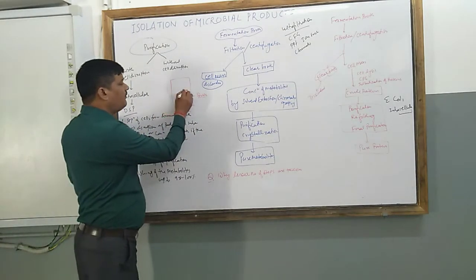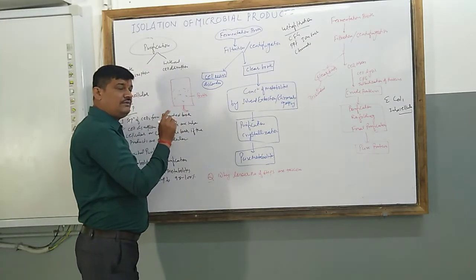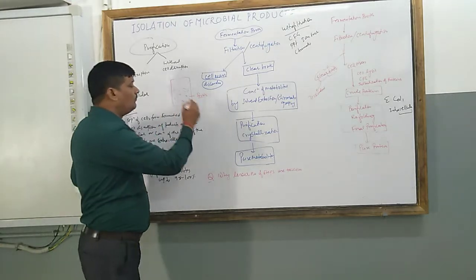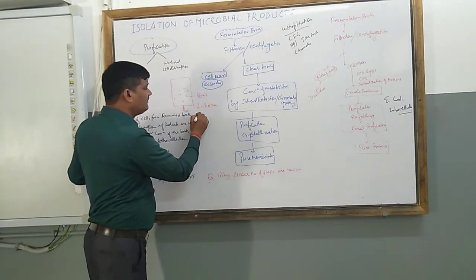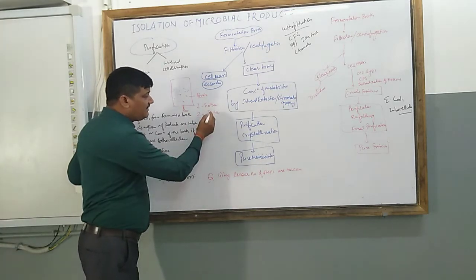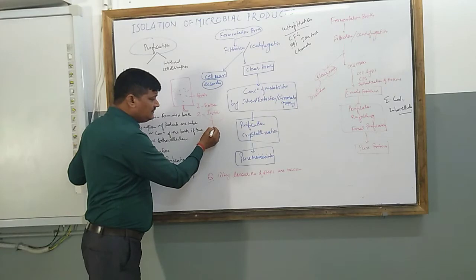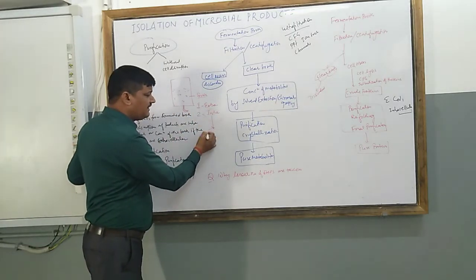In that broth, two kinds of metabolites are produced: one is extracellular and the second one is intracellular. Intracellular means these are manufactured inside the cell.